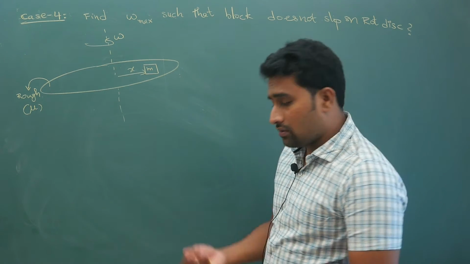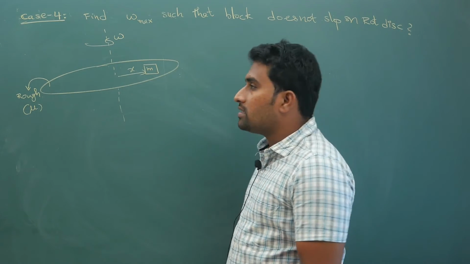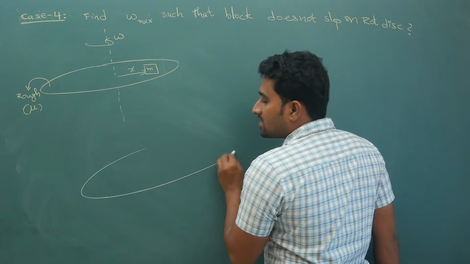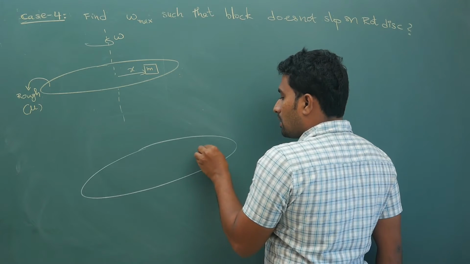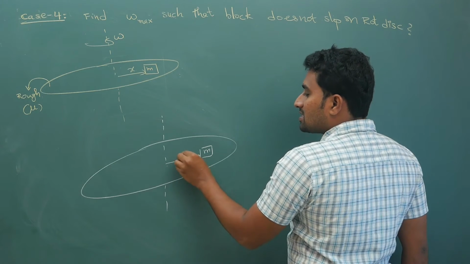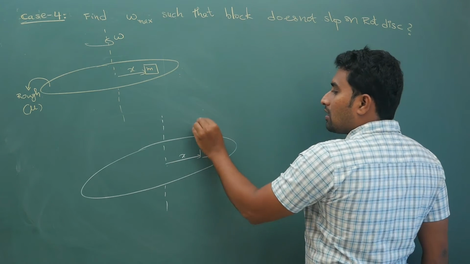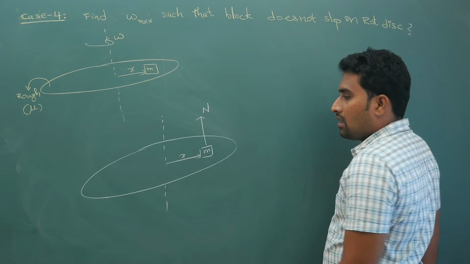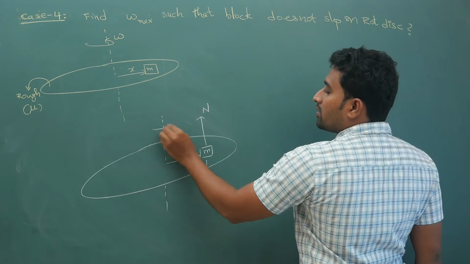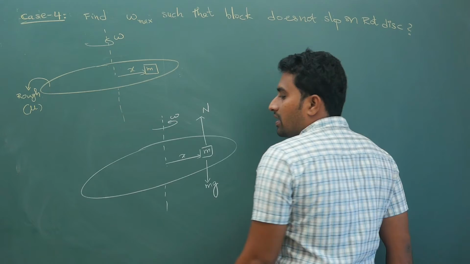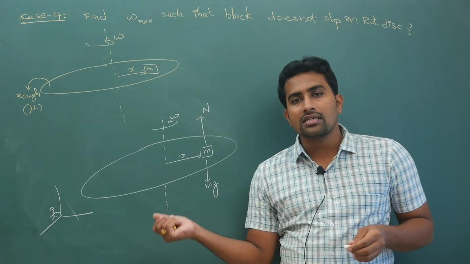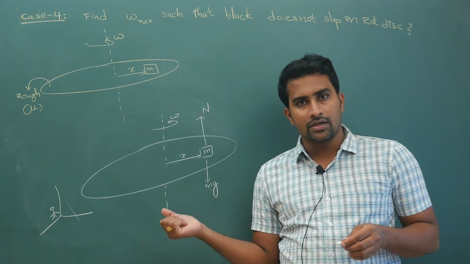All right, so now to this question, what is the answer? Once again you have to follow the same logic. Now if you take this disc, for example, if this block is of mass m, if this distance is x, on this block of mass m there will be normal reaction N upwards, gravitational force mg downwards. Now when it is rotating with angular velocity omega, from the ground frame, if you are looking, the block is accelerating, right? So if the block is accelerating, it will have centripetal acceleration acting towards the center.